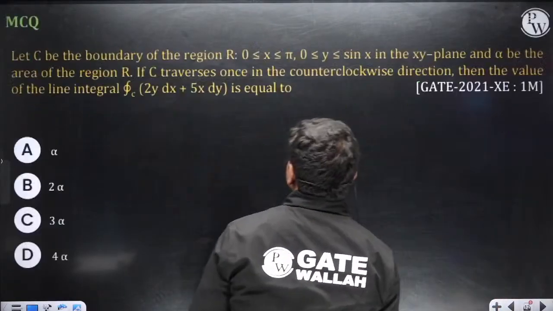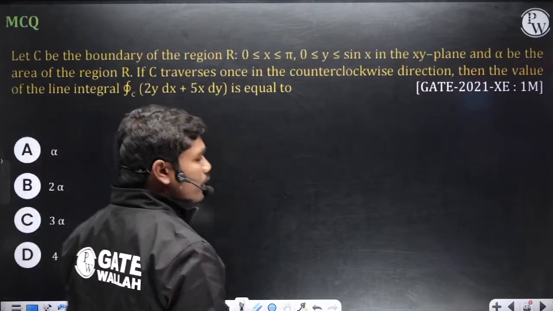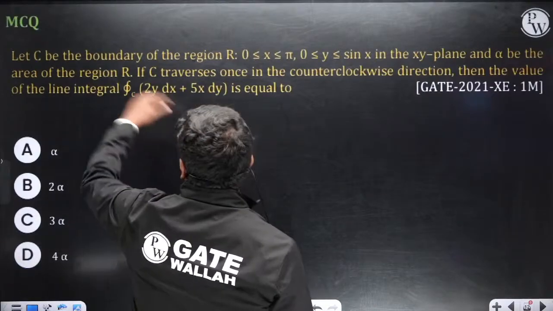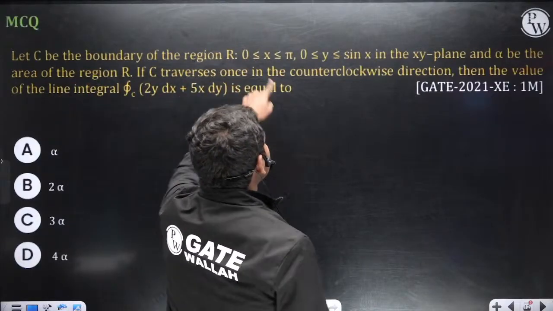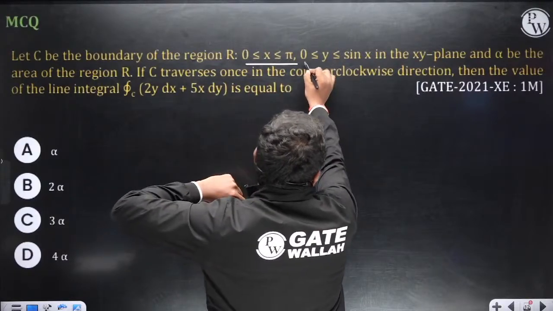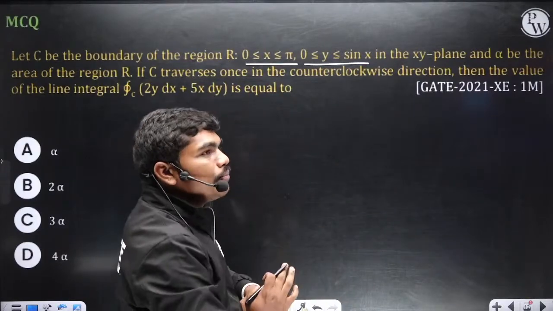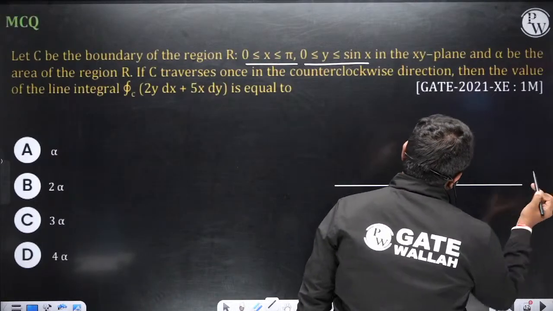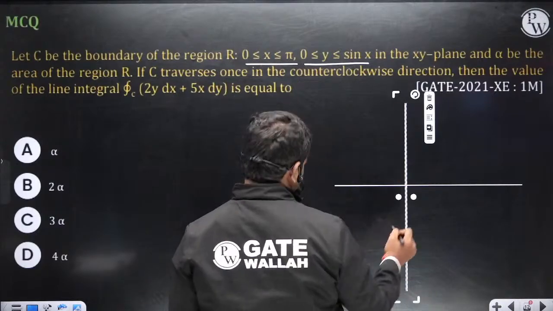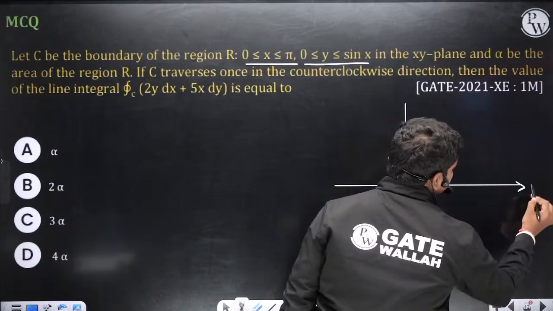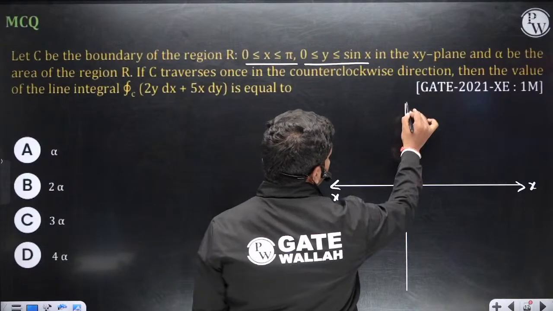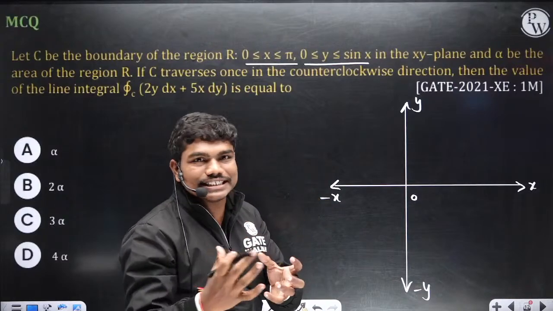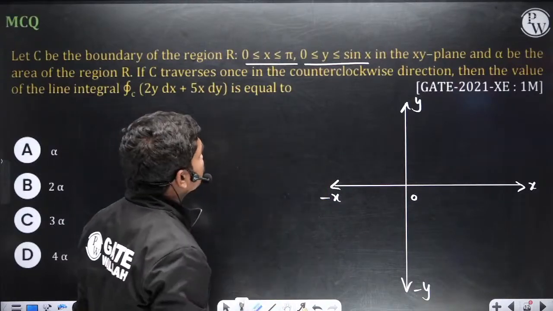Fine. So let's continue with this question. Now this question is for you. Okay? So let us see. Okay, fine, good. So let's continue. Let's see the region given by 0 less than or equal to x less than or equal to pi, 0 less than or equal to y less than or equal to sin x. So now if you see, let us plot this. Origin, x, minus x, y, minus y. I have intentionally kept this question because now you know what Green's theorem is and you want to apply it. So let us try x and y.